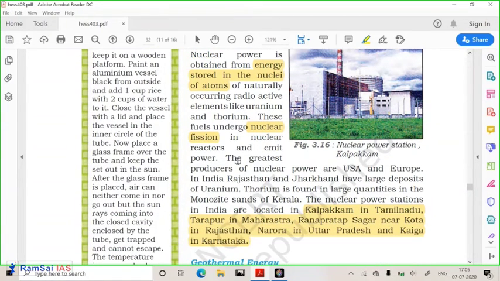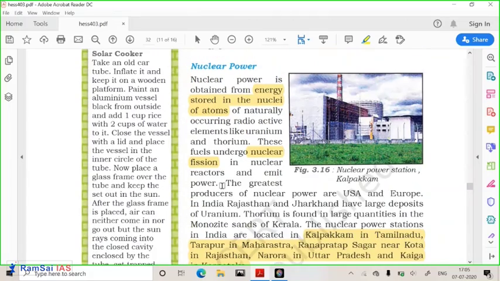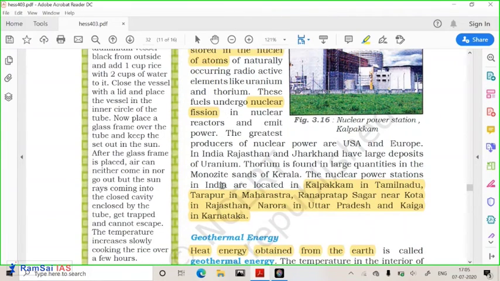Currently, we are producing nuclear fission-based electricity. In this, the nuclei of the atom are divided, and the energy produced is used for producing steam, and the steam is utilized for the production of nuclear electricity. So it is fission based, and now we are also experimenting on fusion-based nuclear reactors.